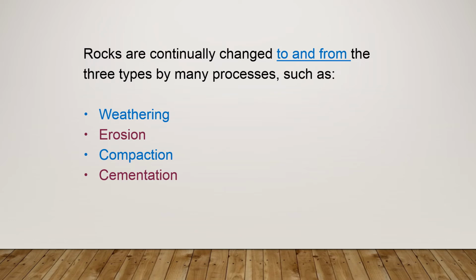Cementation. So weathering, erosion, compaction, cementation, melting. Melting, of course, comes from heat from the magma chamber. Cooling happens when you have this magma pushed up to the surface of the earth.